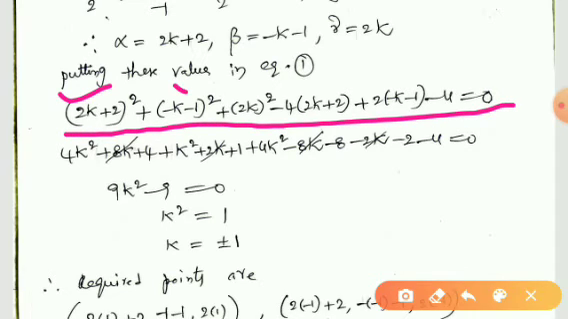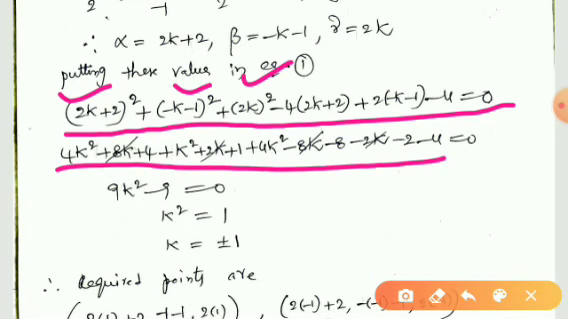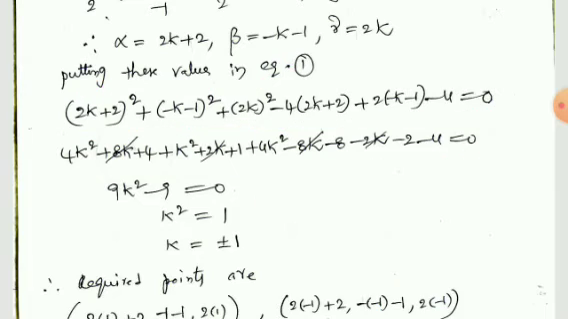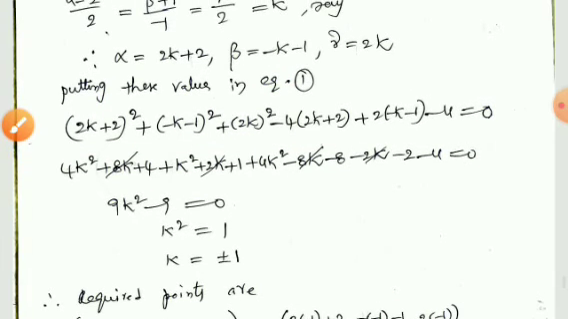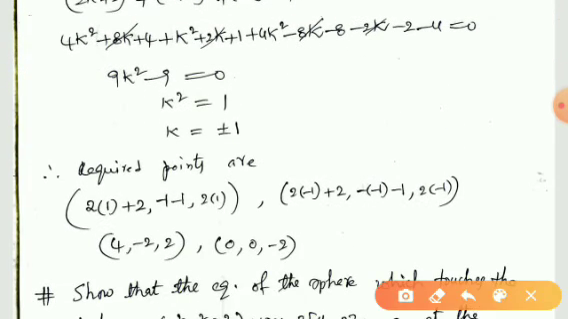By squaring each term and simplifying, we finally get 9k squared minus 9 is equal to 0, and hence k squared is equal to 1, and hence k is equal to plus or minus 1. So there are two values of k. k is equal to 1 is one value, and k is equal to minus 1 is another value.